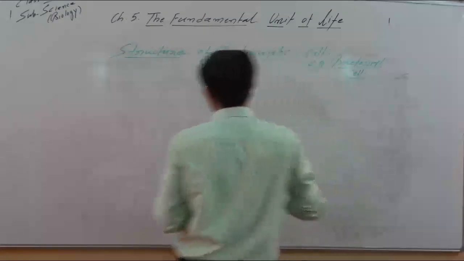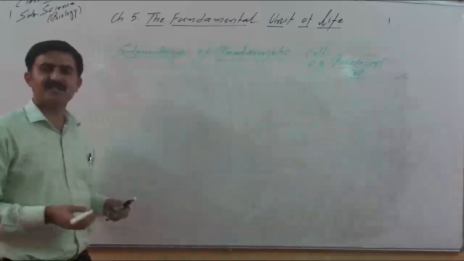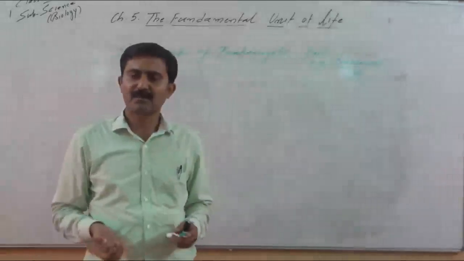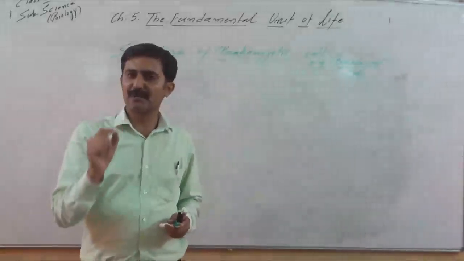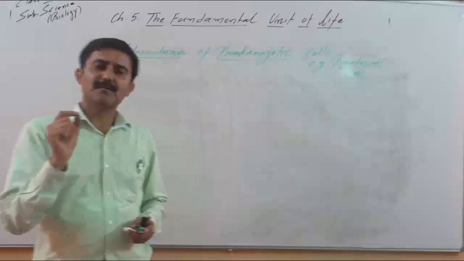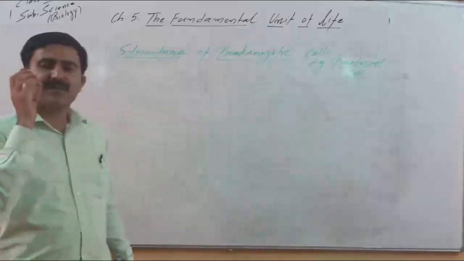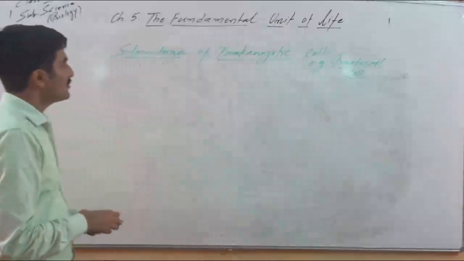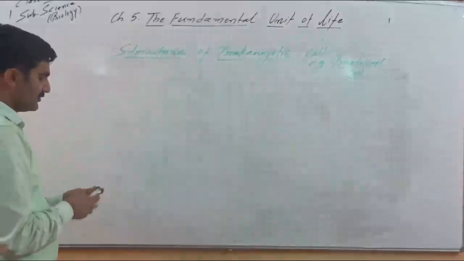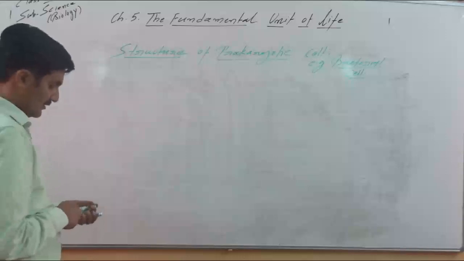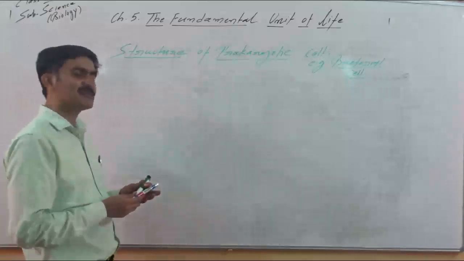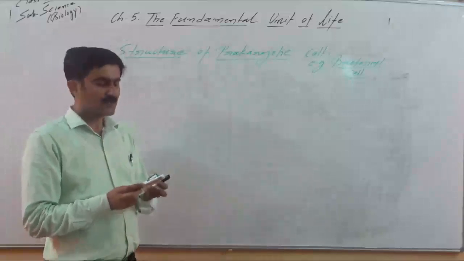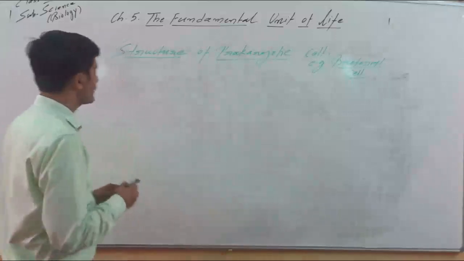All of you know bacteria are present everywhere. They are universally present. They are microscopic and they are very simple. They are single celled. So let's look into the structure of the bacterial cell. When we talk about the cell, all of us know that all the cells have cell envelopes. So first of all, let's talk about the cell envelopes.